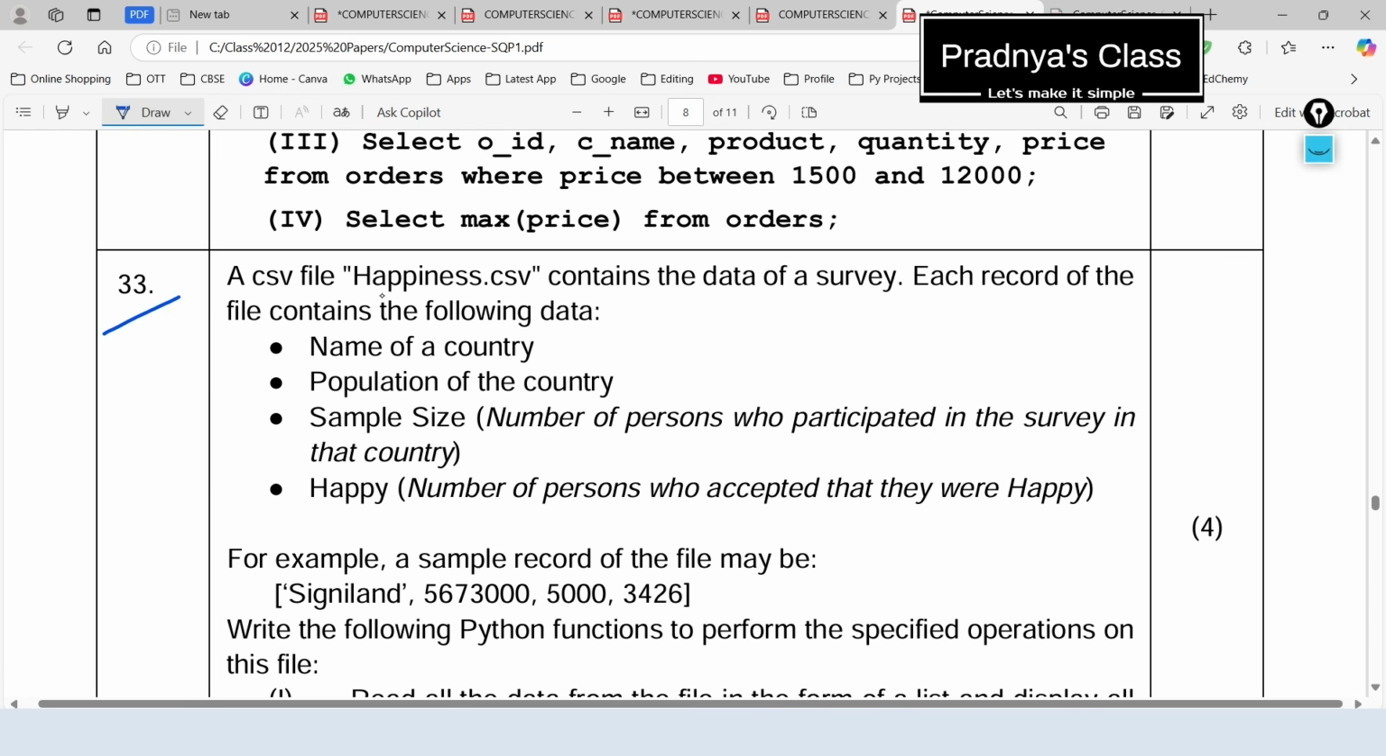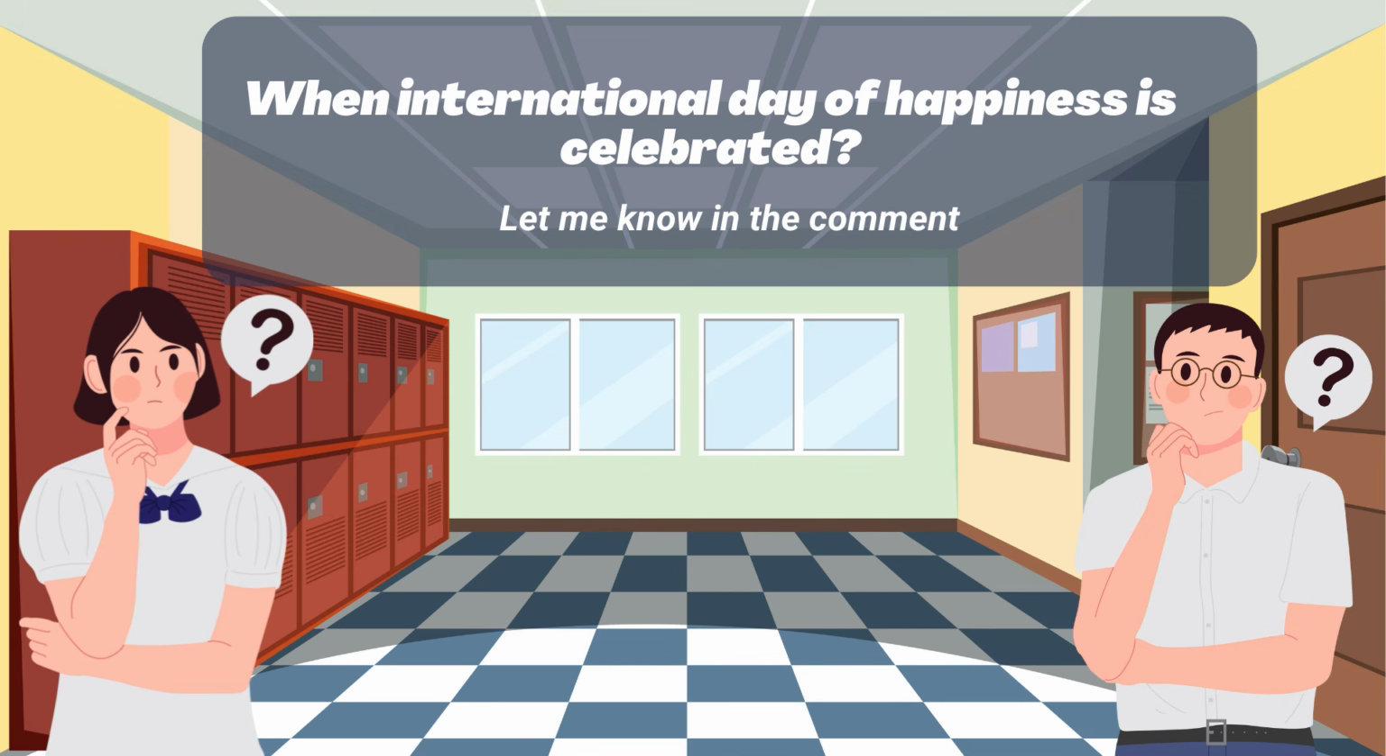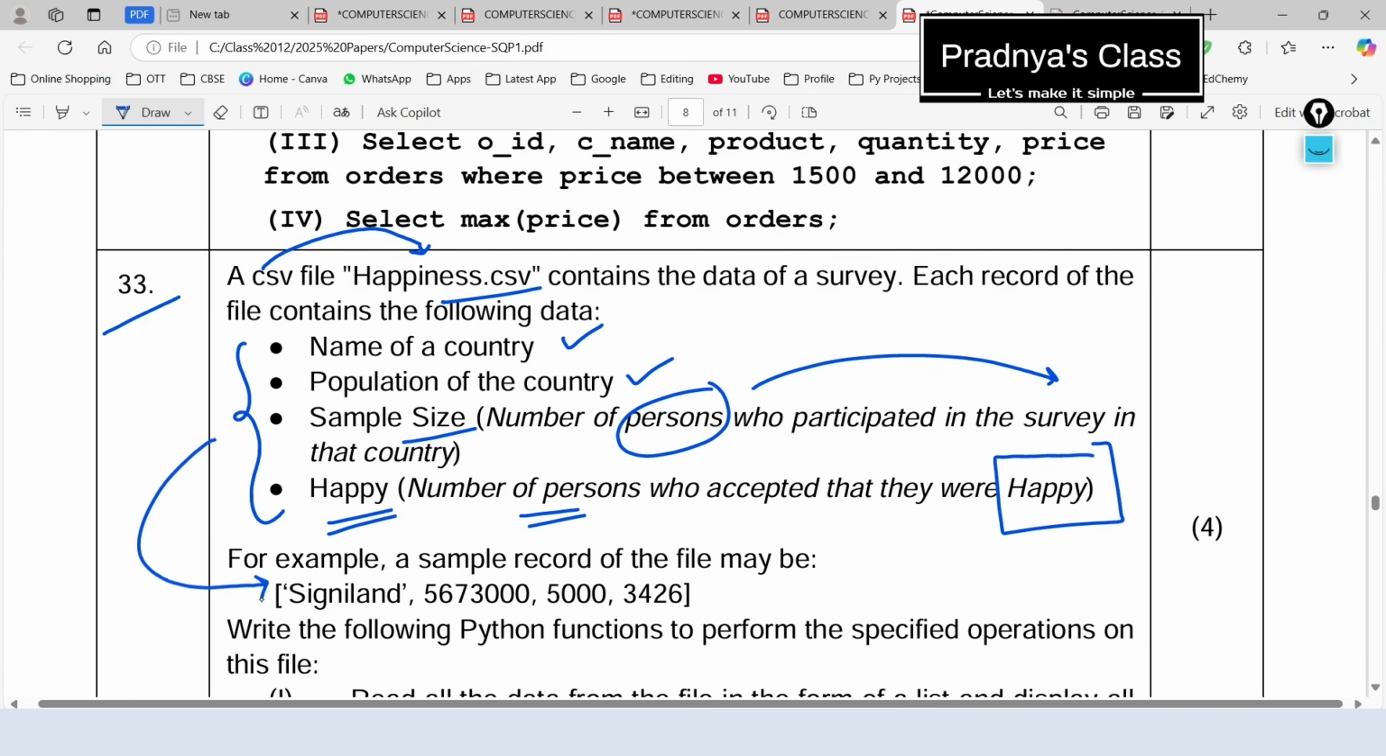Here is 33rd question. The name of the CSV file is happiness.csv. Here the record contains this data: name of the country, population of the country, sample size. It means the number of persons who participated in the survey. And the fourth is happy. It is a number of persons who accepted that they are happy. To make it clear, one example we have.